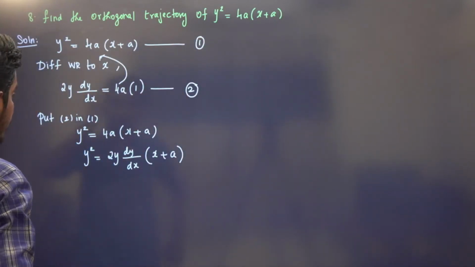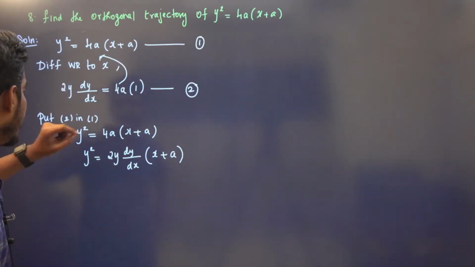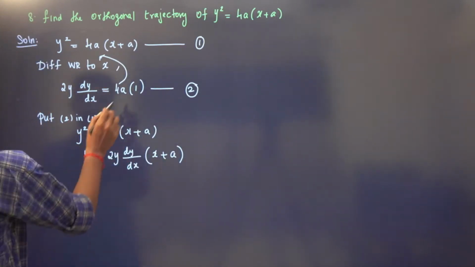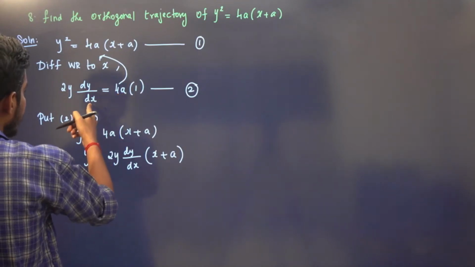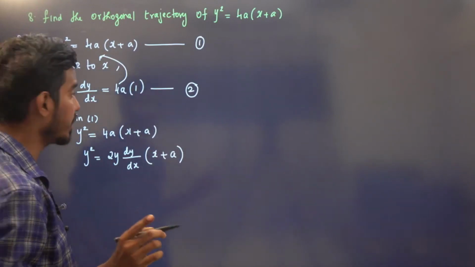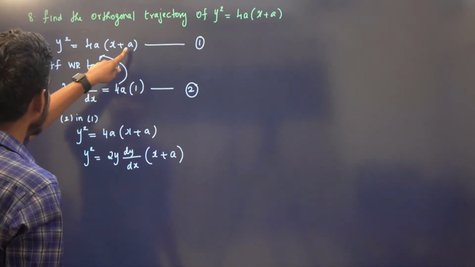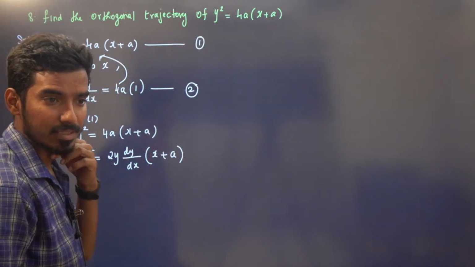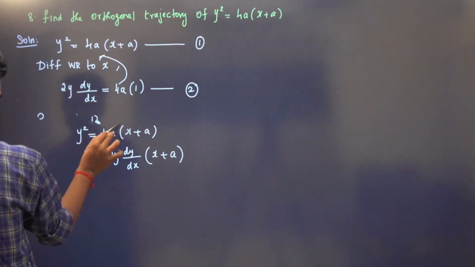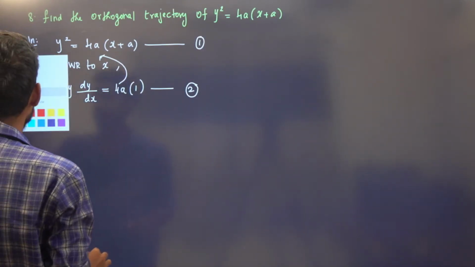Here also we have a, right? We need to eliminate the parameter. We have eliminated one, but there is one more parameter here. I'm replacing 4a by 2y dy by dx, but again we have a here. We need to eliminate all the parameters, so instead of finding 4a, we will find a.